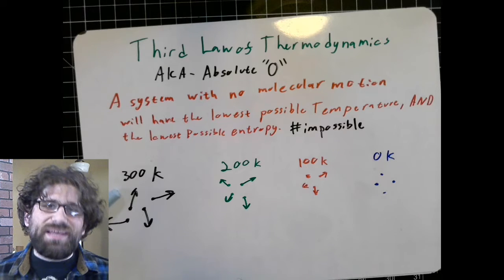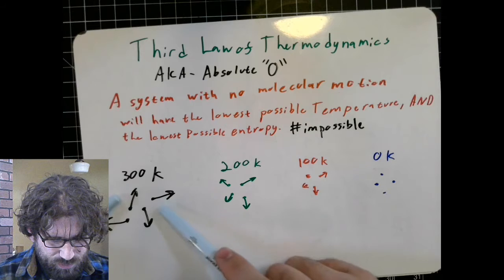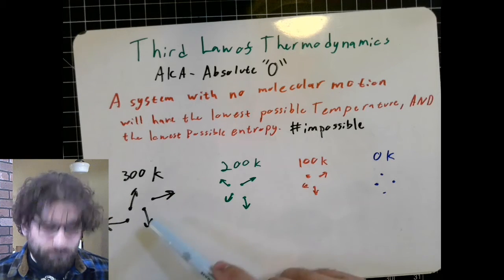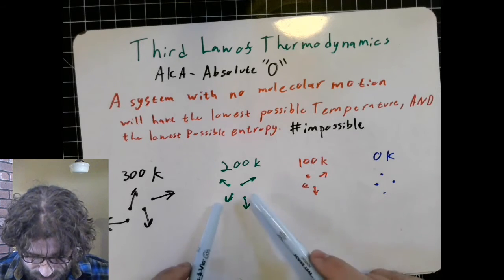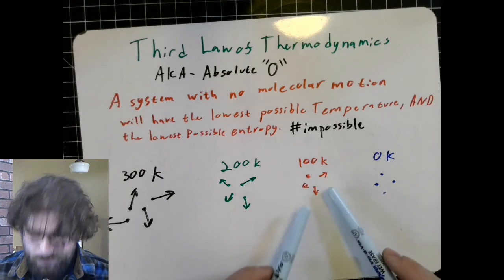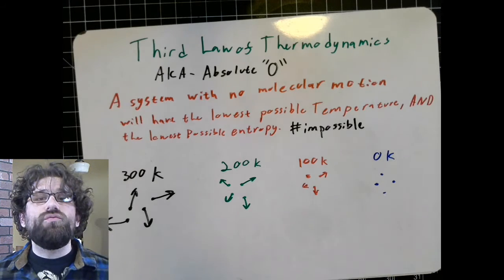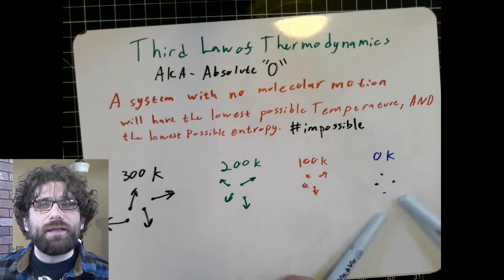So, our little diagram here shows that 300 degrees Kelvin, Kelvin is our absolute scale, where 0 degrees Kelvin is the absolute zero, it is the lowest possible temperature. At 300 degrees Kelvin, our molecules might be moving with this velocity, this speed, this amount of motion. At 200 degrees, 100 degrees colder, might be moving with a little less. At 100 degrees, they're moving just a little bit, and at zero, they're not moving at all. So really, at absolute zero, we have no molecular motion.